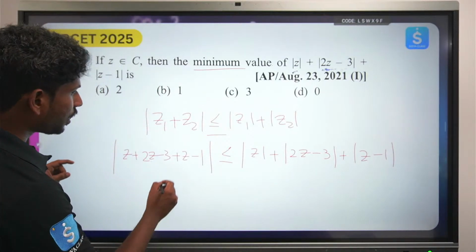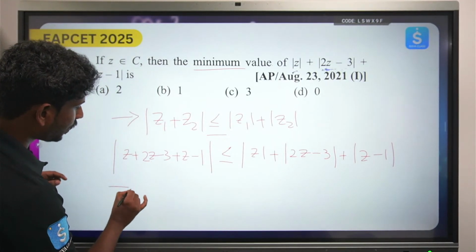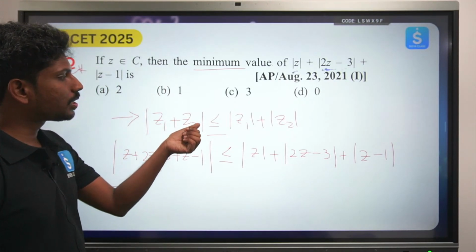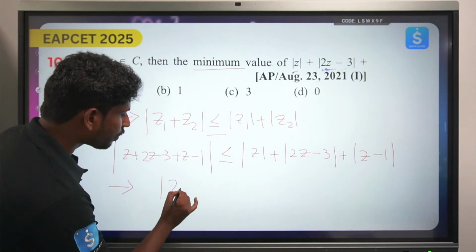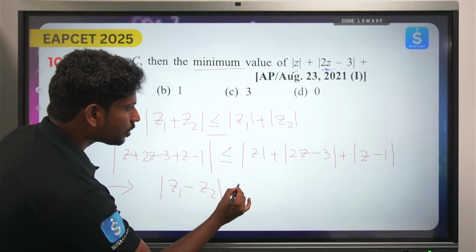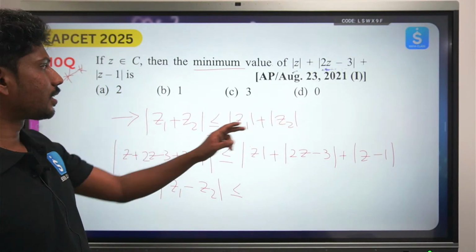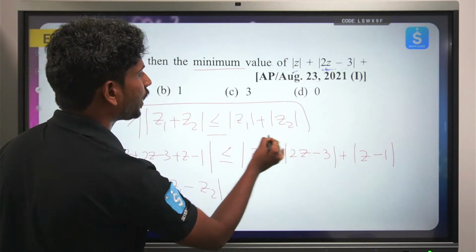Here there is one more property which I wanted to discuss. Mod z1 plus z2 is less than or equal to mod z1 plus mod z2. So you can also say that mod z1 minus z2 is also less than or equal to mod z1 plus mod z2. So from our property you can also find this value.